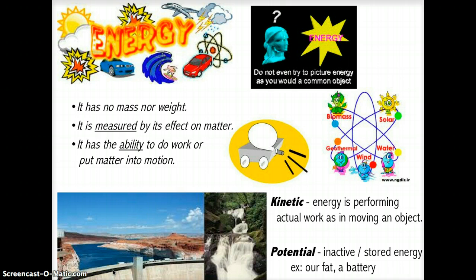We have two main types, or two states, that the energy is in. One is a kinetic state, and that's when energy is actually performing work. That means you're running, your muscles perform work, or that means that with the air-filled balloon, the air goes out and the car moves forward.